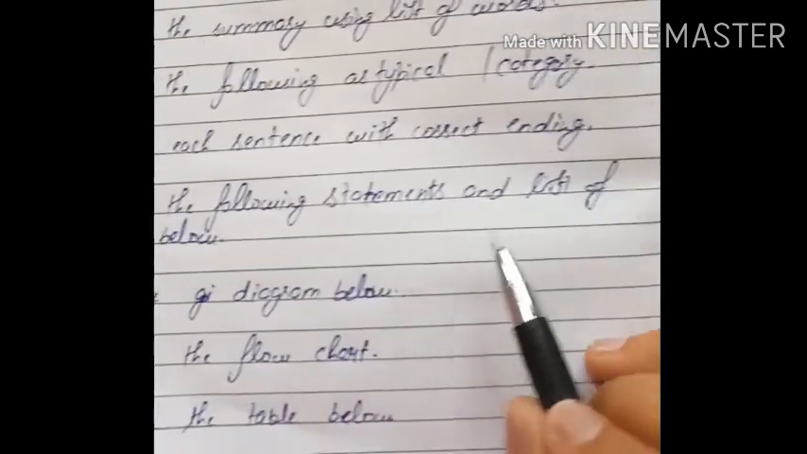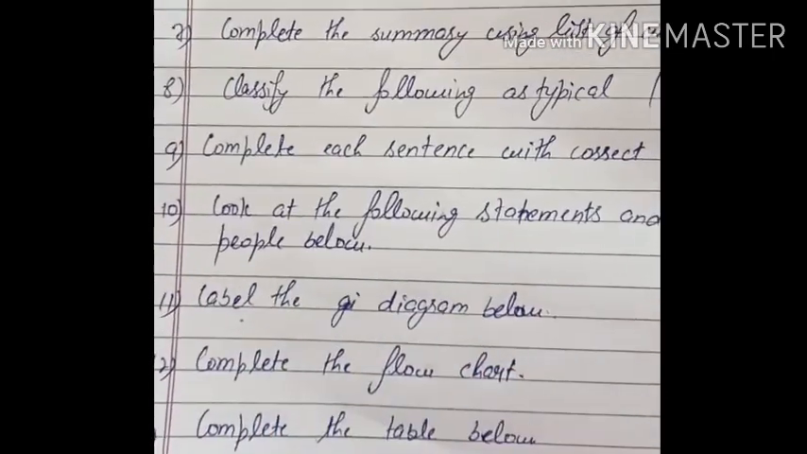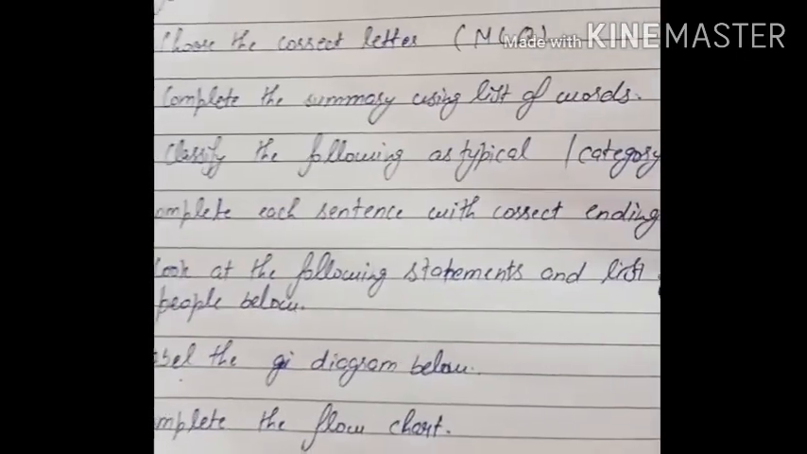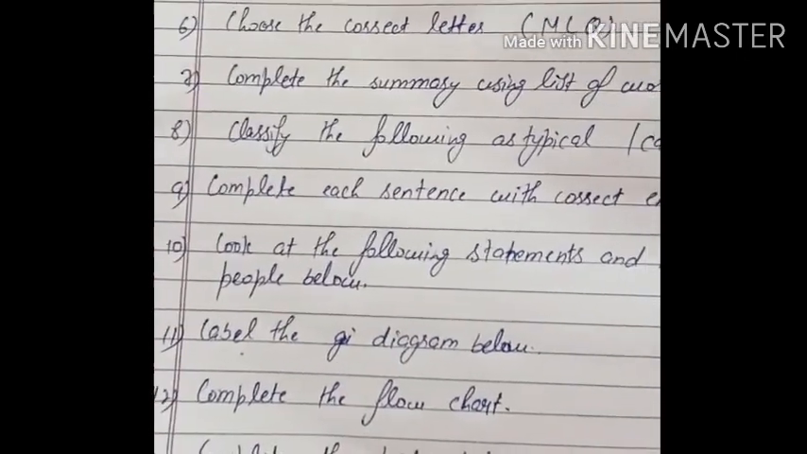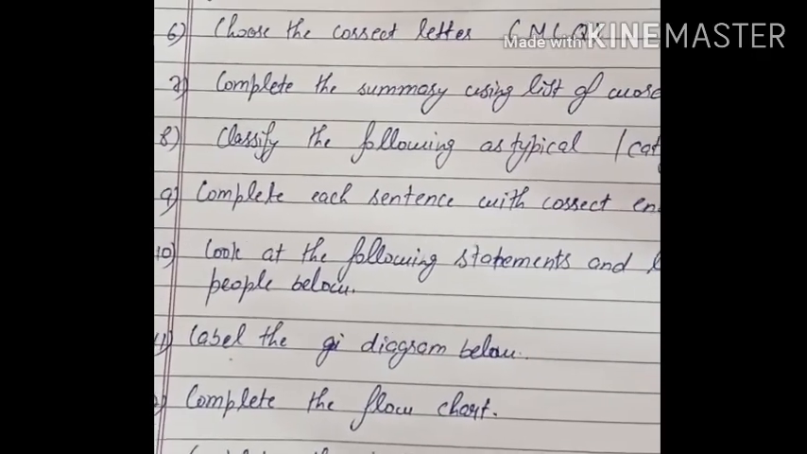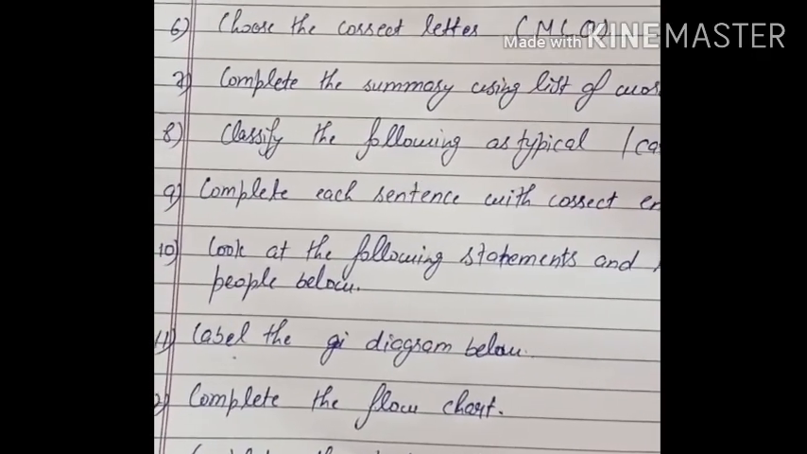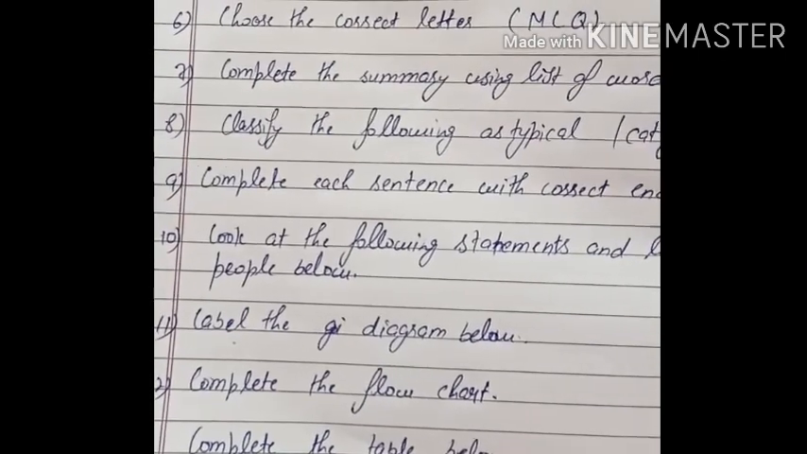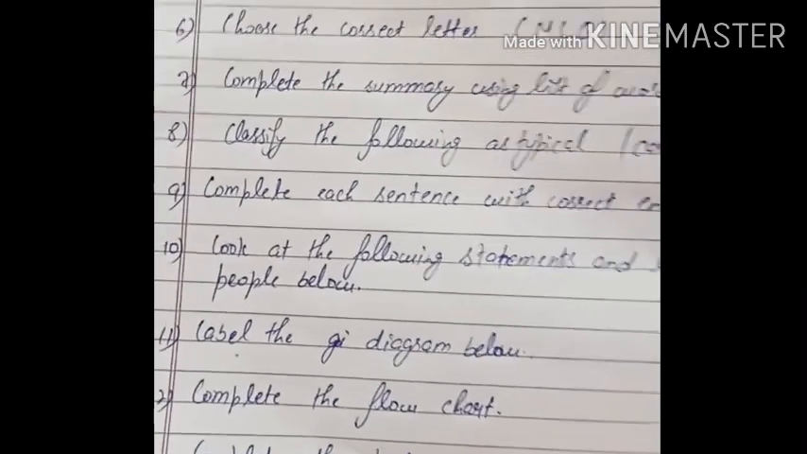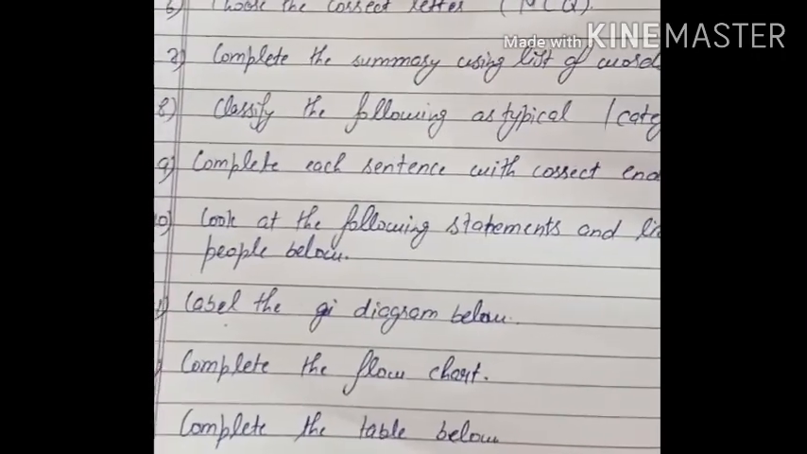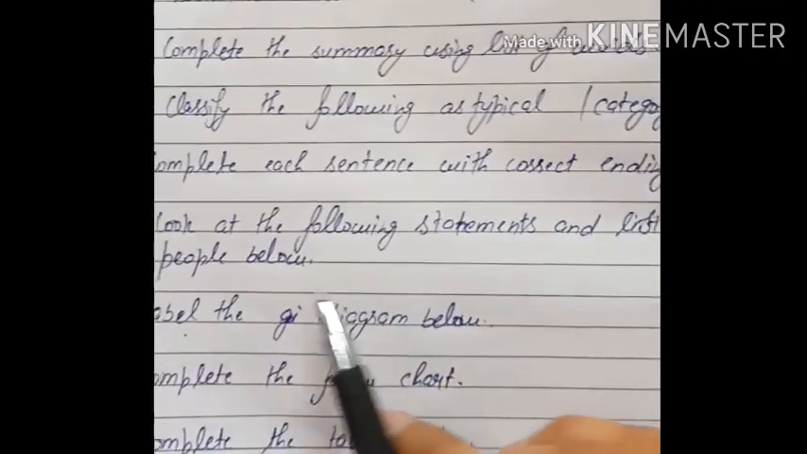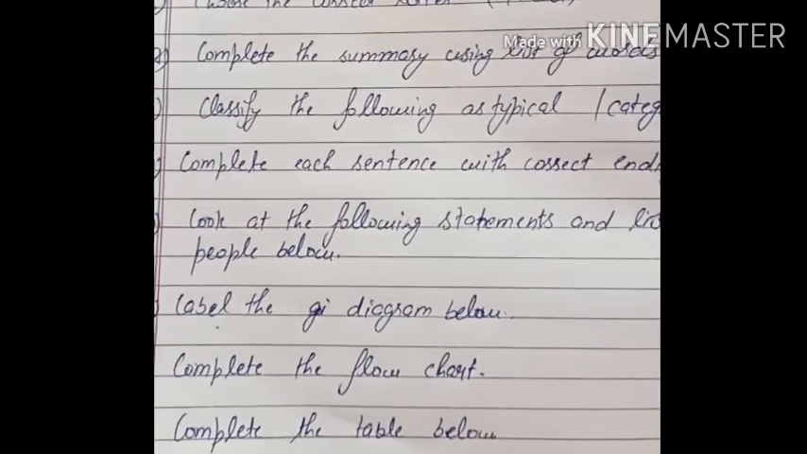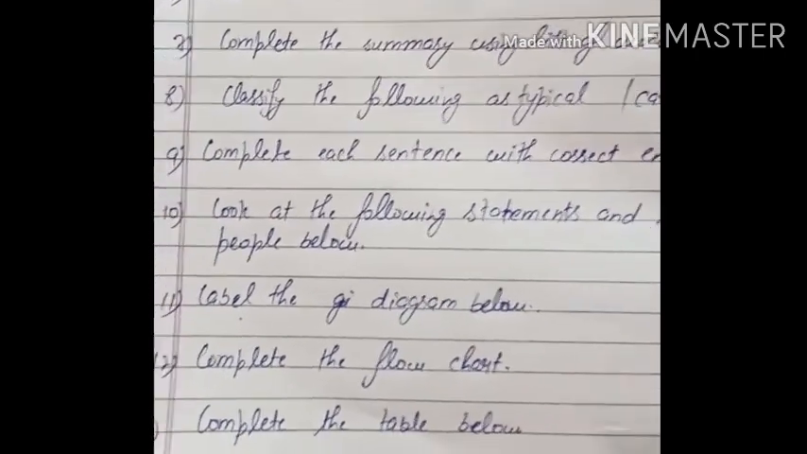Look at the following statements and list of people below. In this type of question, the statements are given where the opinions or ideas of a person are given. We have to match these statements with the correct people.